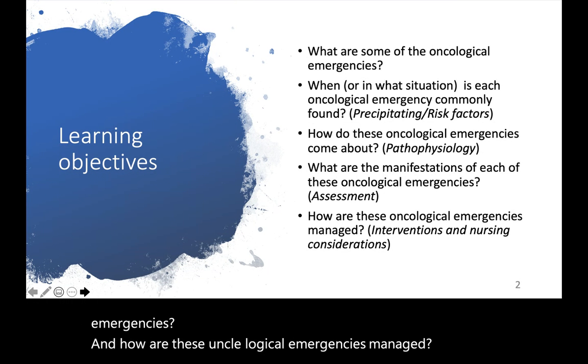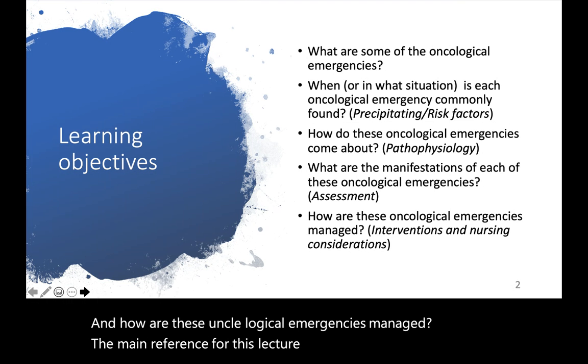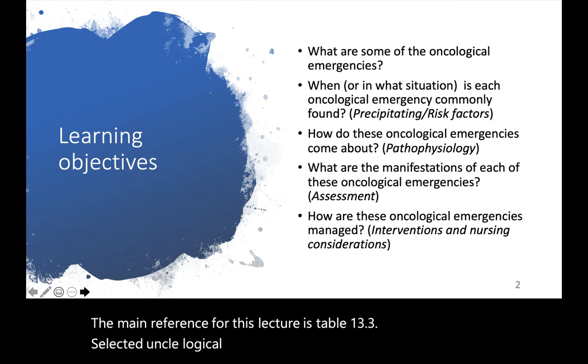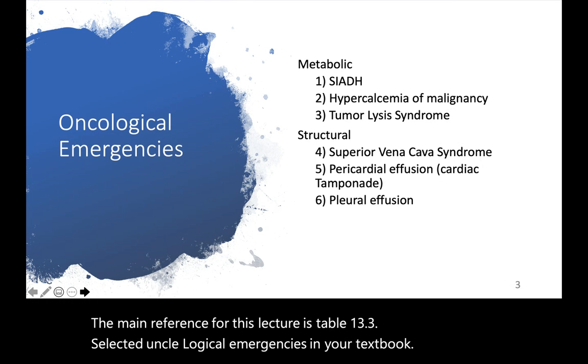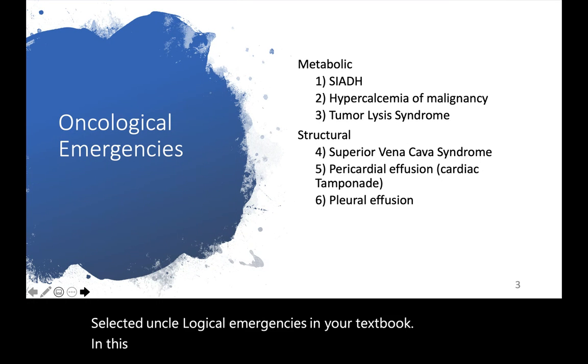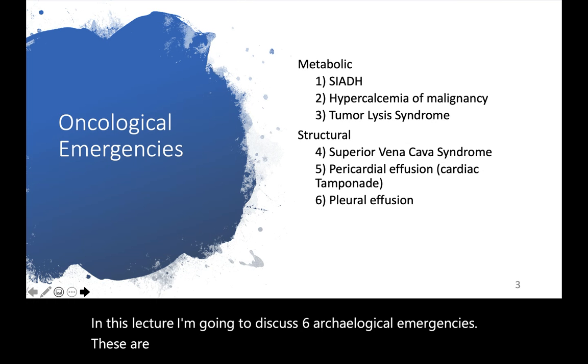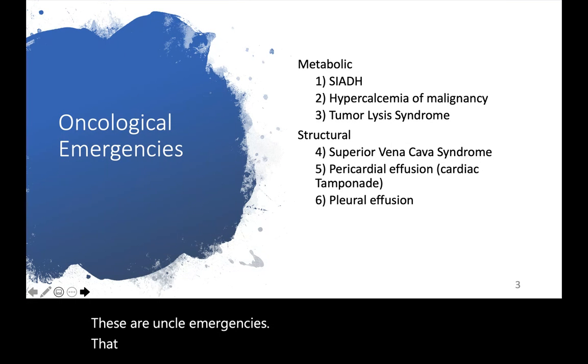The main reference for this lecture is Table 13.3, Selected Oncological Emergencies in your textbook. In this lecture, I'm going to discuss 6 oncological emergencies. These are onco-emergencies that are divided into 2 broad categories, namely metabolic and structural.